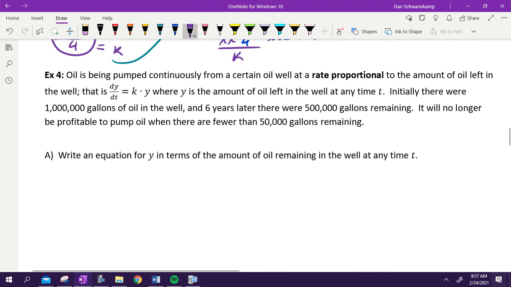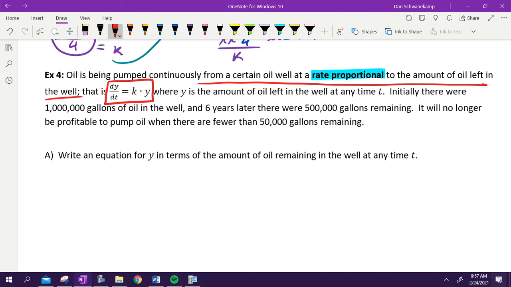Okay, a couple parts on this next one. Oil is being pumped continuously from a certain oil well at a rate proportional to the amount of oil left in the well. Most of the time, I would say that they will just leave it like this. When they're being mean, they will just tell you this part and they won't tell you that part. You need to see, oh, rate proportional, Y equals A E to the KT. Those two things in your brain should be the same.